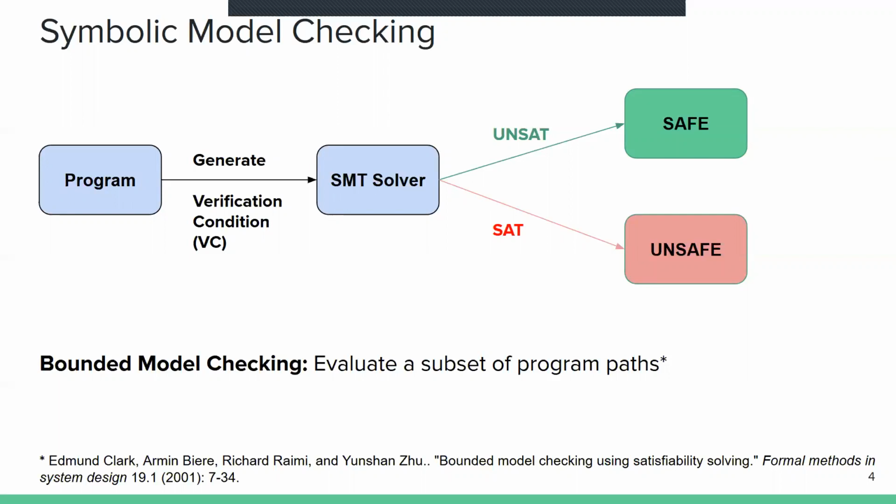Now these VCs can often grow in size. So often what we do is that we only explore a subset of program paths. This means that given loops and recursion, we only unfold them onto a certain depth. This approach is called bounded model checking.